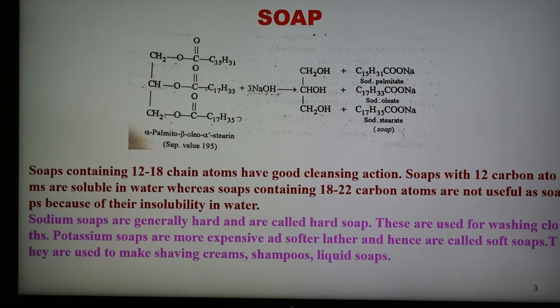The second disadvantage is that soaps cannot be used in acidic solution because the acid present in the solution precipitates the insoluble free fatty acids, which adhere to the fabrics and block the ability of soap to remove oil and grease from the fabric.